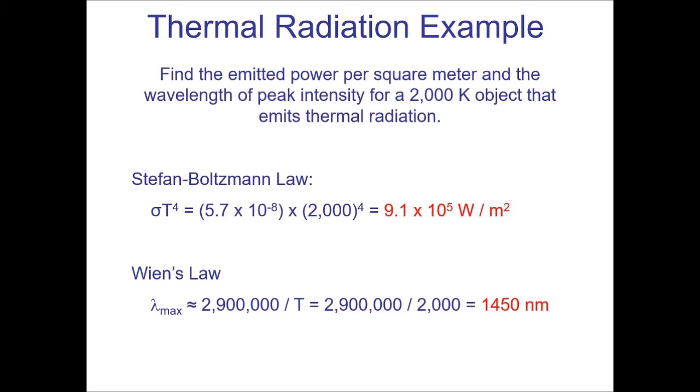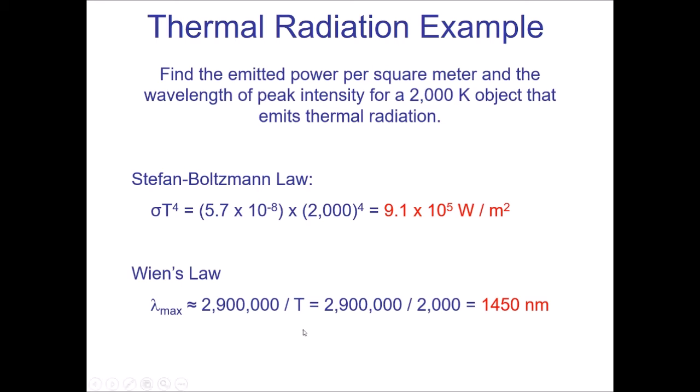But that's true. Wien's law, 2.9 million divided by 2,000 is 1450 nanometers. Now, if you remember from the previous lecture, this is beyond 700, so this actually is infrared light. So this object is cooler, and it wouldn't be very bright in the visual spectrum. It's going to be bright around the infrared.